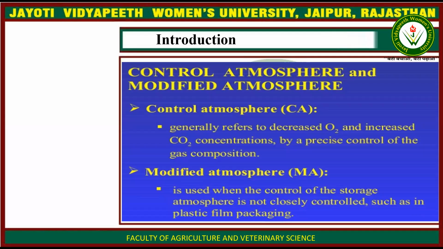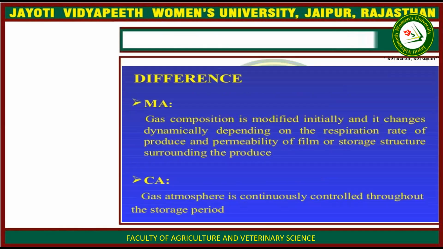In controlled atmosphere, it generally refers to decreased oxygen and increased carbon dioxide concentrations by a precise control of the gas composition. And modified atmosphere means it is used when the control of the storage atmosphere is not closely controlled, such as in plastic film packaging.